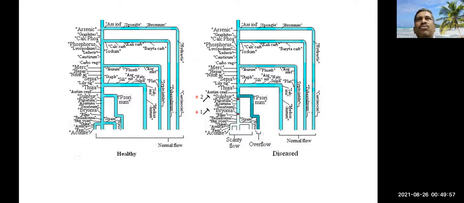In a healthy individual, there is normal flow of metabolite, but in a diseased individual, there is a blockage. Sometimes it produces overflow, and sometimes it produces scanty flow. If you remove the blockage, the patient will be cured.